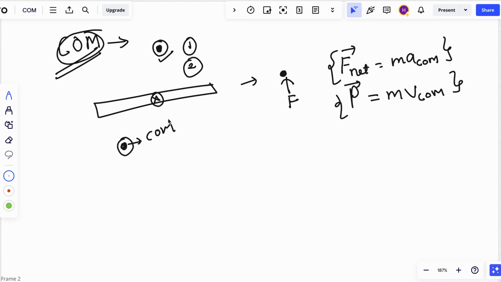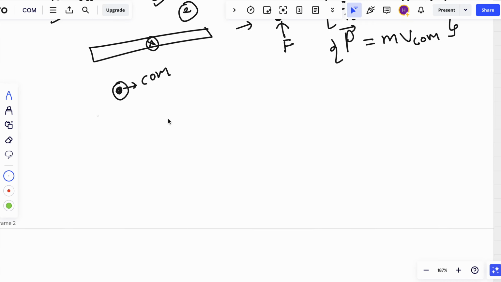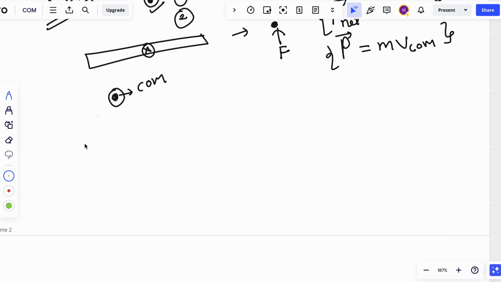And center of mass is also a point where the object will be balanced. Try to get a feel for center of mass. Let me tell you now. Suppose you take a pen. Now imagine this is a pen. The point at which the pen balances on your finger is the center of mass. It's most likely to be the center of mass.